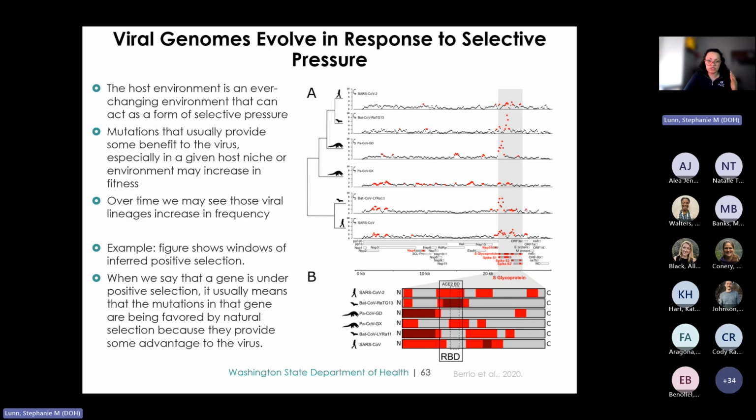And this figure shows several signals of positive selection, each unique to the specific species represented by the red dots, and then others that are shared across multiple species. And on the left, you'll see the phylogenetic tree of the beta coronaviruses annotated with the host species each primarily infects. In general, the distribution of positive selection tends to be more similar among closely related species than among divergent ones.